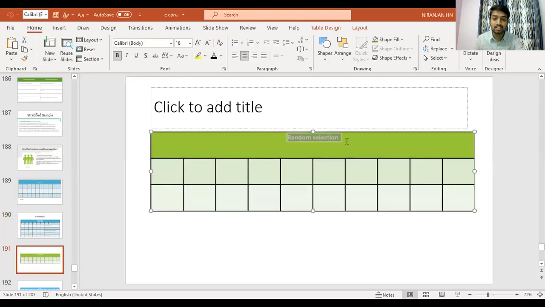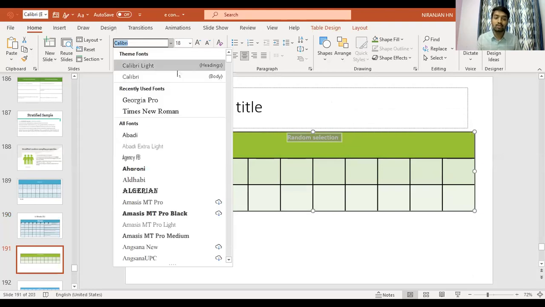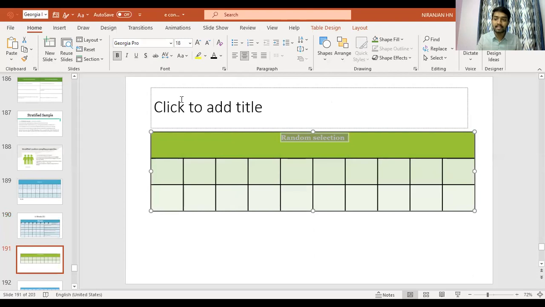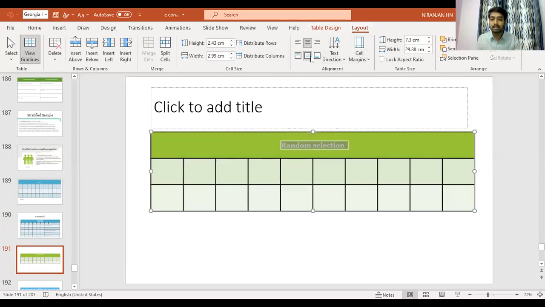So as I said, in the case of stratified sampling, we are going to use another method, probability sampling. I'm going to randomly select who is going to be in my sample.